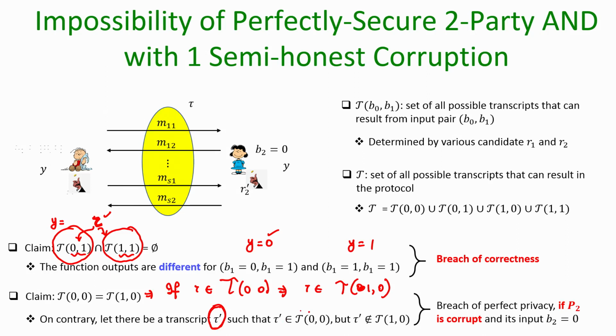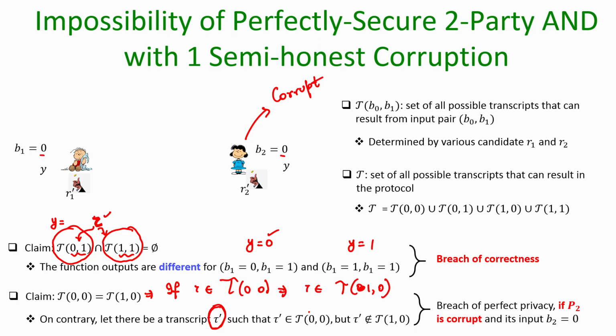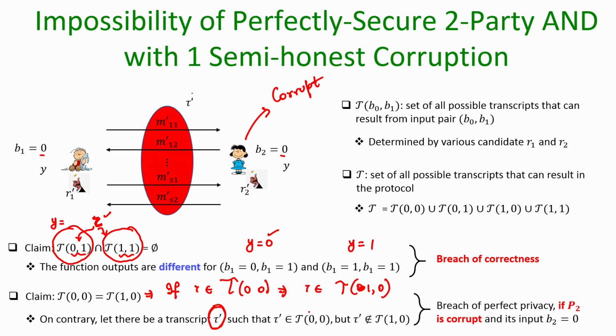So, assume a scenario where P2 is corrupt, and it participates with input 0, and P1 has participated with input 0. Of course, the set of messages which are communicated is tau prime, the bad transcript, and of course, the function output is 0, because both the parties have participated with input 0.